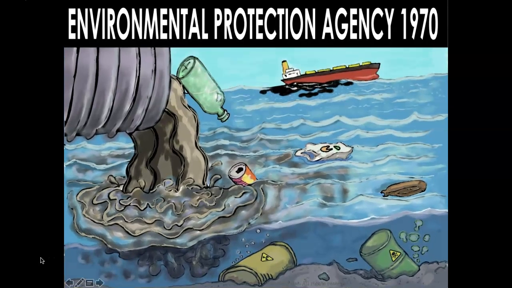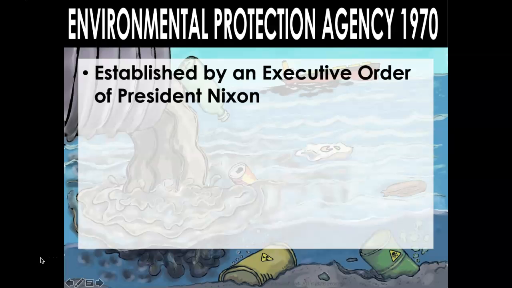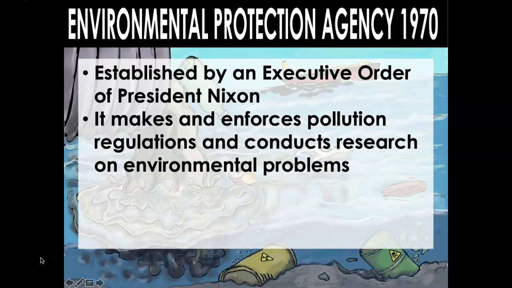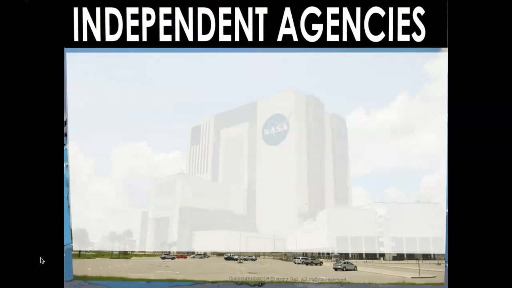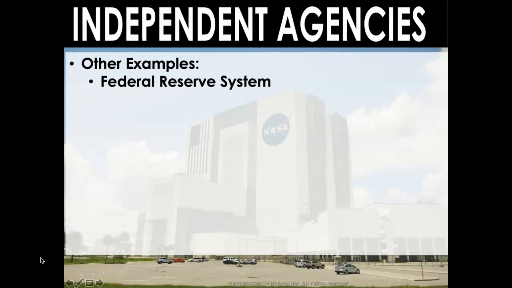Now, we're going to look at several key types of independent agencies of the executive branch, starting of course with the Environmental Protection Agency, which was founded in 1970. Established by an executive order by President Nixon, the EPA makes and enforces pollution regulations and conducts research on environmental problems. Additionally, while the EPA is often given cabinet status by most presidents, it is an independent agency fully. So it does exist as its own separate entity too, although it does have and wield executive power.